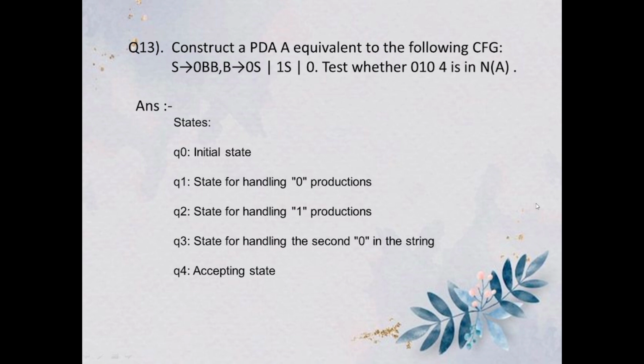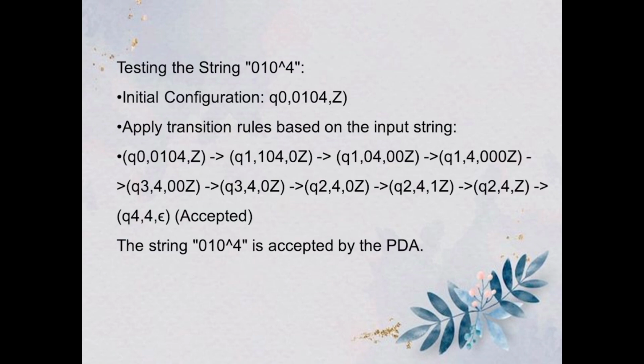Now question number 13, which is: construct a PDA equivalent to the following CFG. Now the question is: state q0 is the initial state, q1 is the state for handling 0 productions, q2 is the state for handling 1 productions, q3 is the state for handling the second 0 in the string, and q4 is the accepting state. Testing the string 0104, initial configuration q0, 0104, Z. Apply transition rules based on the input string, and these are as followed. The string 0104 is accepted by the PDA.